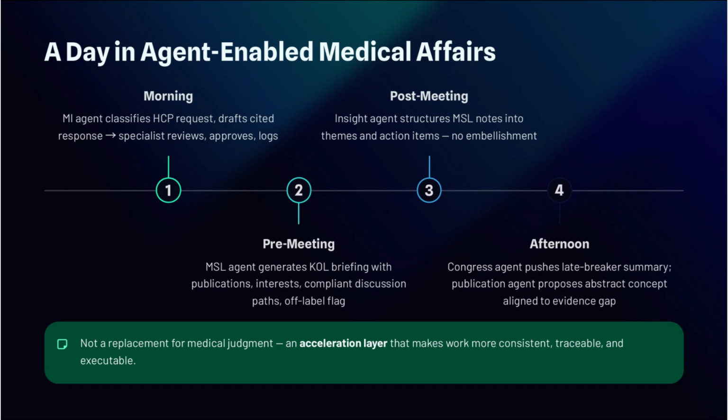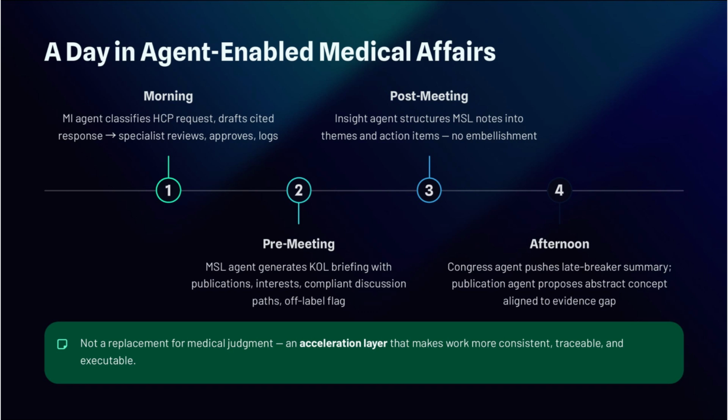In the afternoon, the Congress intelligence agent pushes a daily summary of late breakers and competitor abstracts, clearly tagging which findings are preliminary. The team reviews the top items and prepares a consistent internal briefing. Meanwhile, the publication planning agent notices that a new subgroup analysis aligns with a strategic evidence gap and proposes an abstract concept and timeline, routing it to the publication's lead. This is what compliant scientific scale looks like.